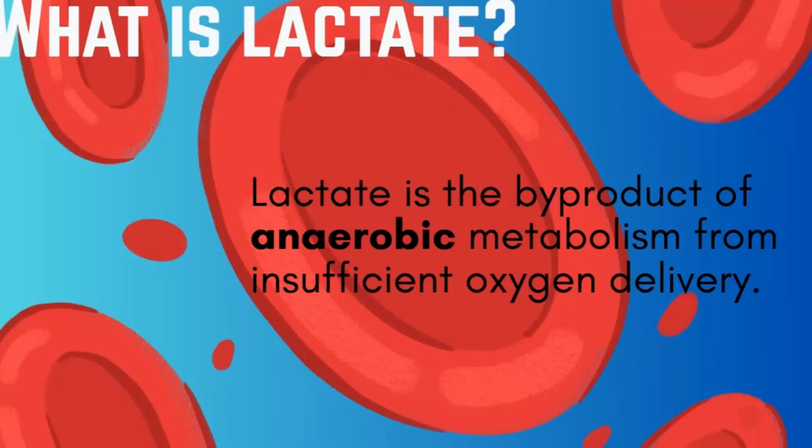What is lactate exactly? At the basic root, lactate is the byproduct of anaerobic metabolism from insufficient oxygen delivery. Lactate dehydrogenase is an enzyme used during glycolysis.